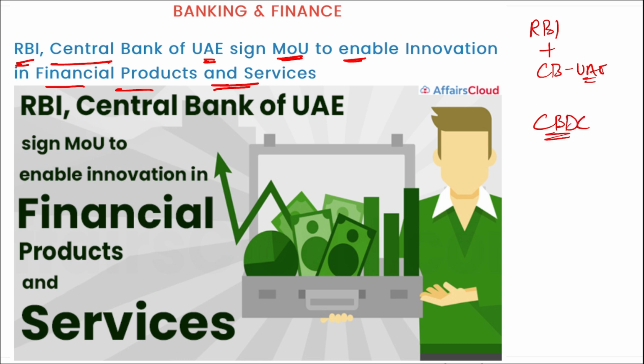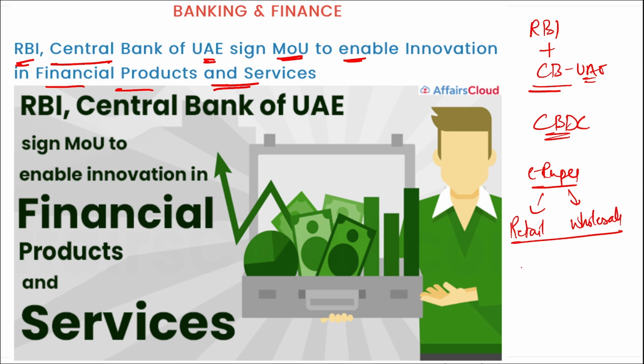As we know, India has launched its e-rupee, which is a digital currency. It was launched in 2 segments: retail and wholesale. All right, and these 2 organizations, RBI from India and the Central Bank of UAE from UAE, will be working together and collaborating on various areas of CBDCs also.